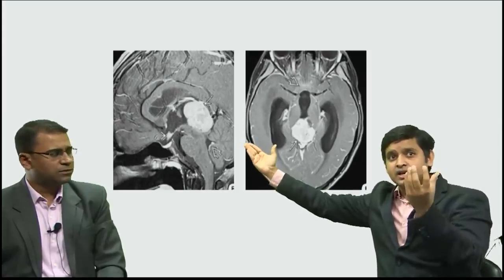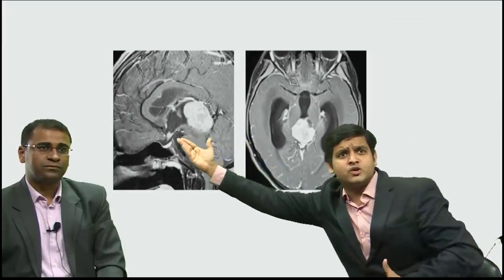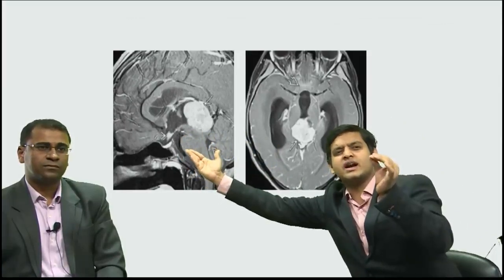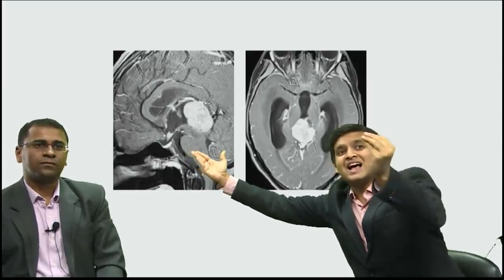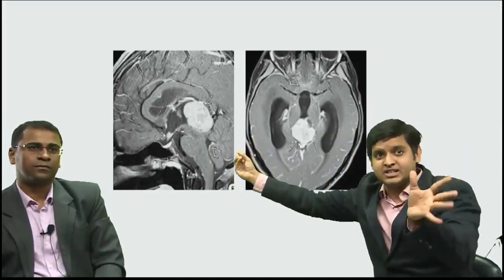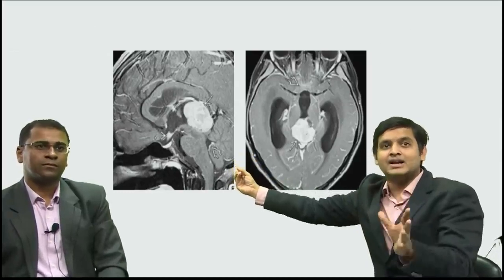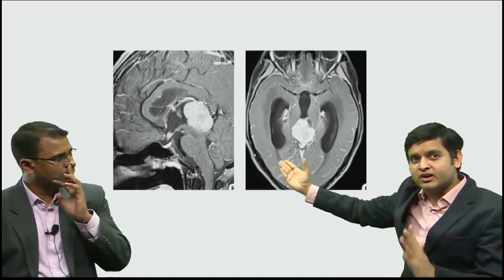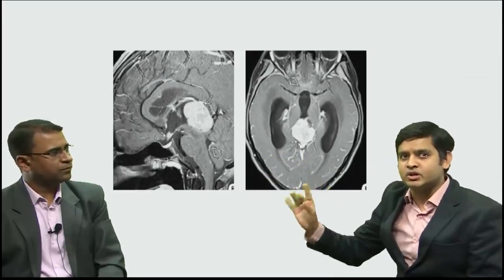So there's a large enhancing tumor in the pineal gland, and if you notice this carefully, just above the pituitary, you will also see a small enhancing structure. So there is a tumor at a suprasellar location and in the region of the pineal gland. This is what is called the germ axis. If you see a tumor along the germ axis or germline axis, it has to be one tumor. And the most common tumor of the pineal gland, if you see in radiology, the first thing I think of is a germinoma, or a pineal body germinoma.